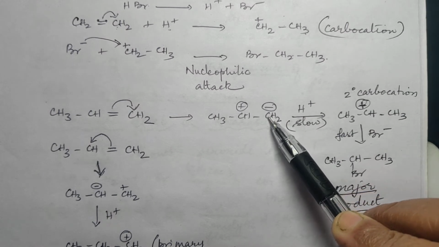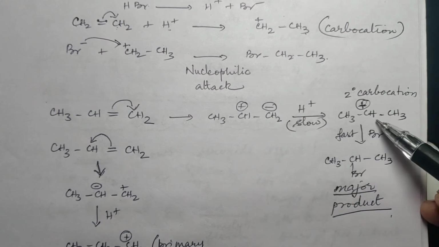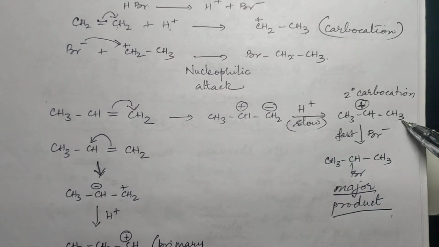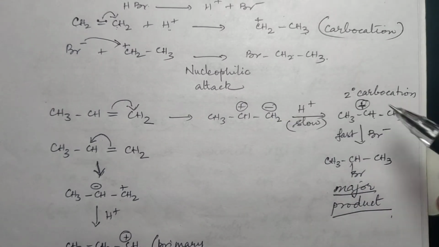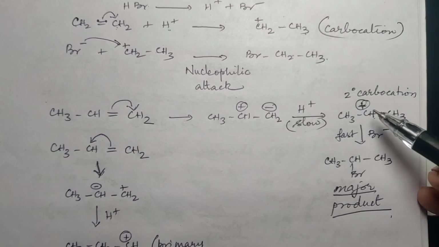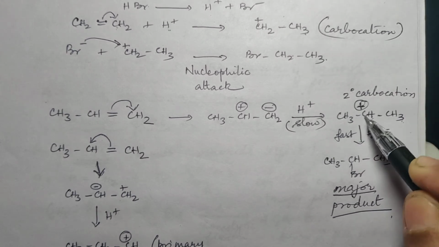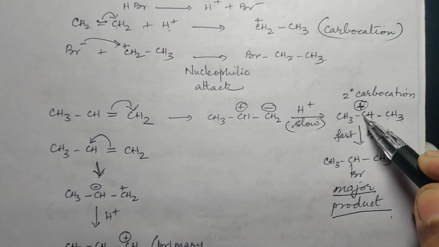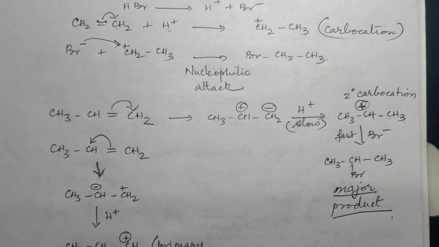The minus will go along with it, okay? So you will get CH3, CH positive, CH3. CH2 minus will become CH3, right? Now what is this? This is a secondary carbocation. Where is the positive charge? The positive charge is on that carbon which is attached to two other carbons. So this is secondary. So you will get a secondary carbocation.